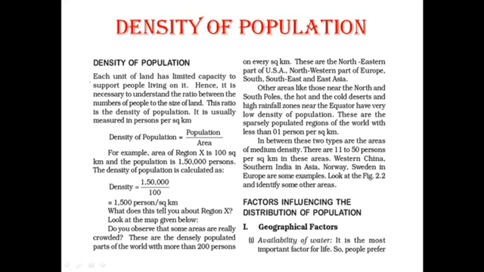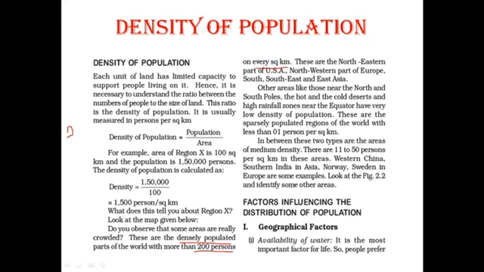So we can divide the areas according to the density of the population. These are three types of density. Number one, highly dense, highly populated areas. We can say that it is high density population in which more than 200 persons live per square kilometer.